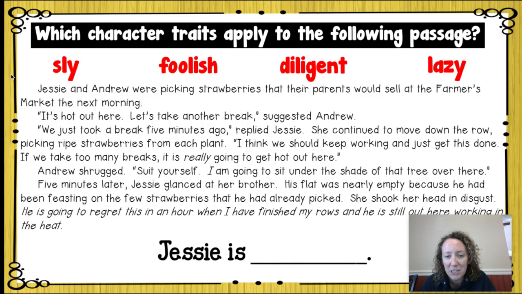Jesse and Andrew were picking strawberries that their parents would sell at the farmer's market the next morning. "It's hot out here. Let's take another break," suggested Andrew. "We just took a break 5 minutes ago," replied Jesse. She continued to move down the row, picking ripe strawberries from each plant. "I think we should keep working and just get this done. If we take too many breaks, it is really going to get hot out here." Andrew shrugged and said, "Suit yourself. I'm going to sit under the shade of that tree over there."